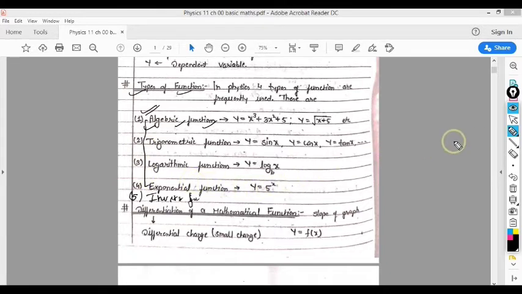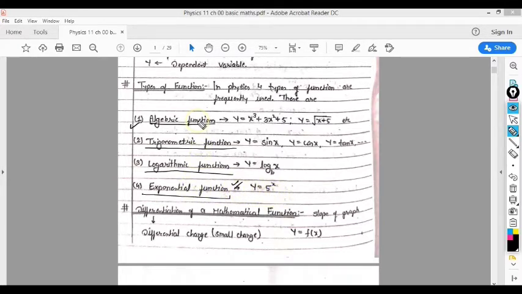First we study the algebraic function, then the trigonometric function, then the logarithmic function, and last the exponential function, which is useful for us.